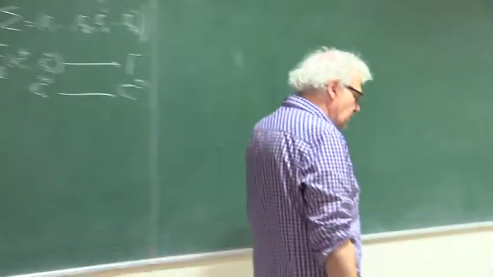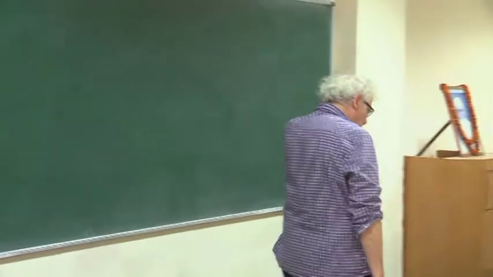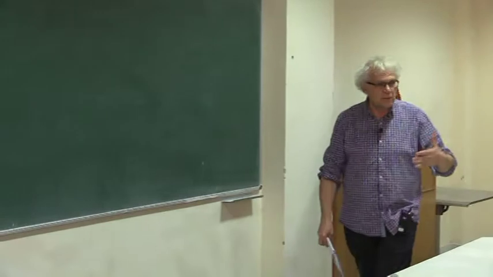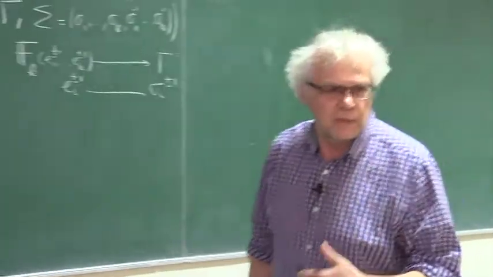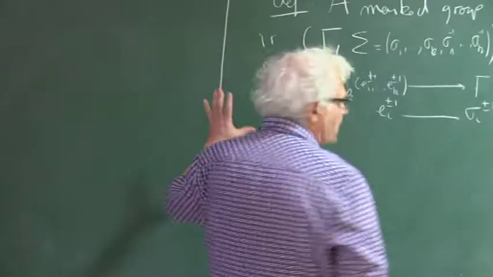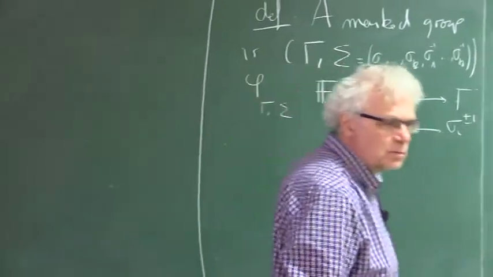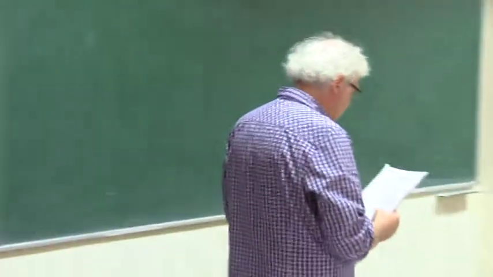If you think of the lecture of Kenishi, he defined Teichmüller space exactly the same way, as a set of marked Riemann surfaces. So if you think a little bit, it's very parallel to what Kenishi explained.